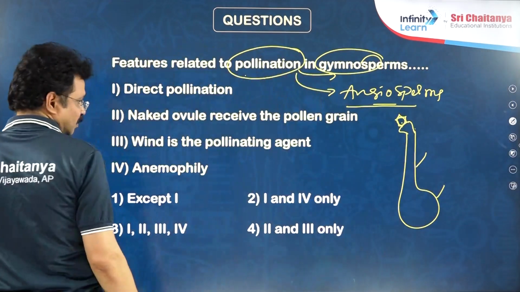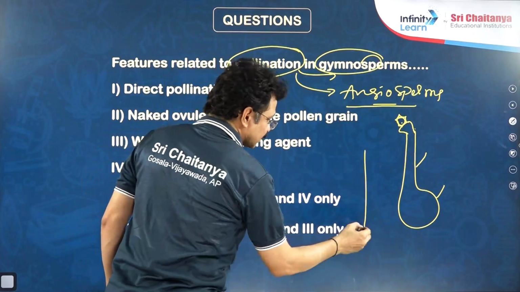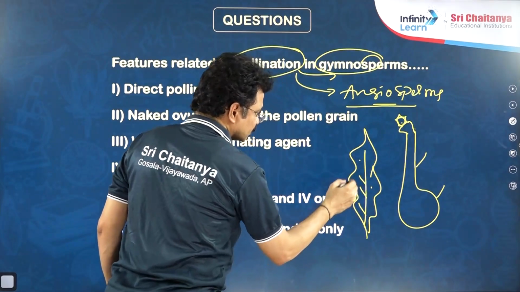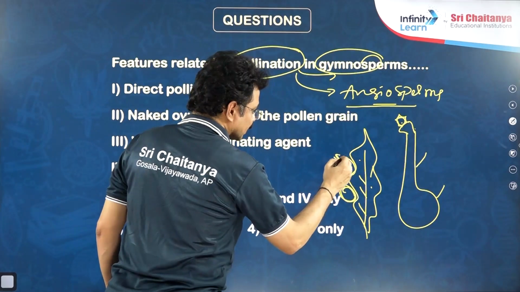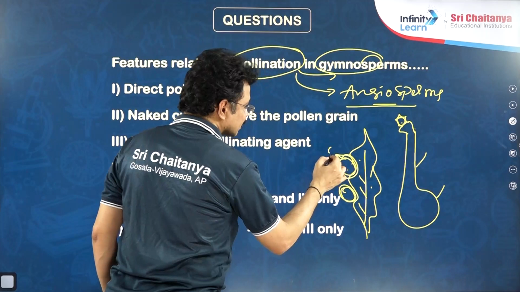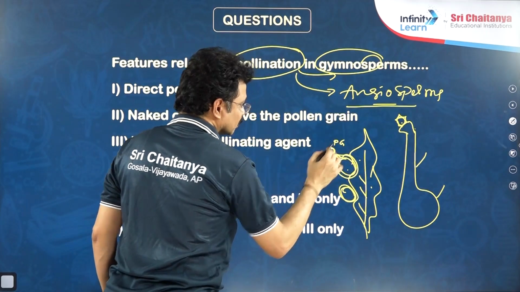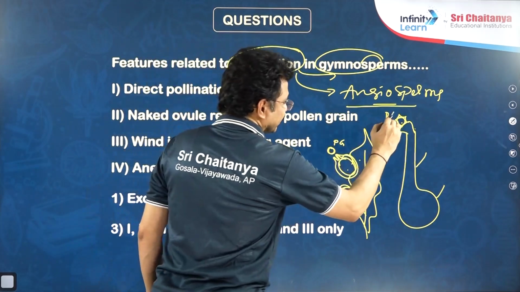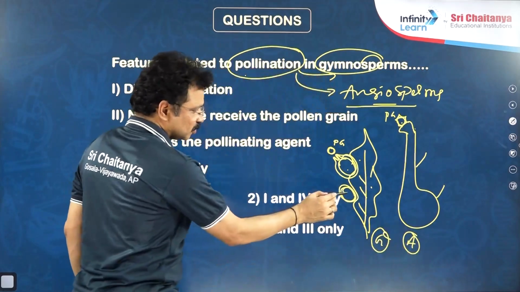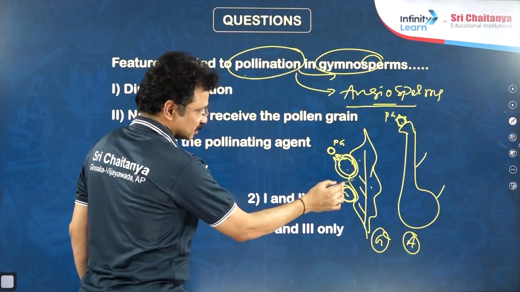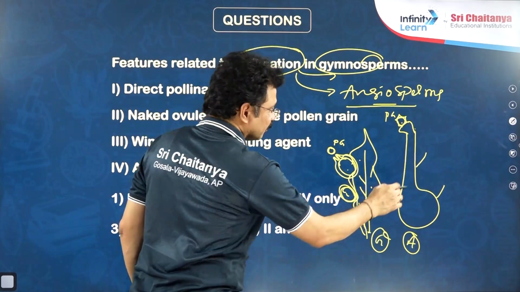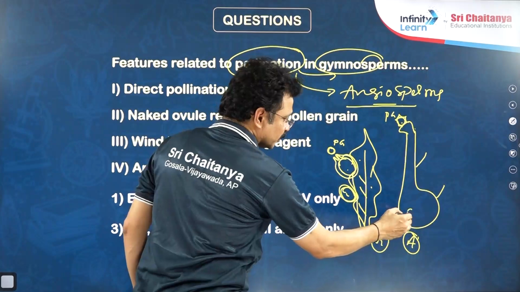Whereas in gymnosperms, ovules are directly born on the megasporophyll. There is no ovary here. In this ovule, it is the micropylar region, and that micropylar region of the ovule is the pollen receiving portion. PG means pollen grain. Observe here the major variation between gymno and angio. In gymno, ovules are born outside, on the surface of the margin of the megasporophyll, whereas in angiosperms, ovules are born inside